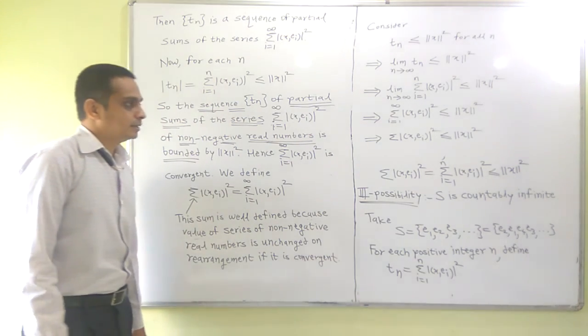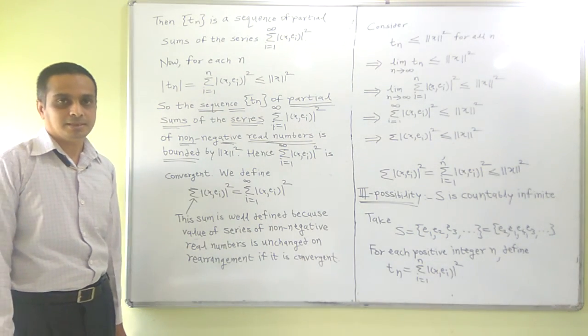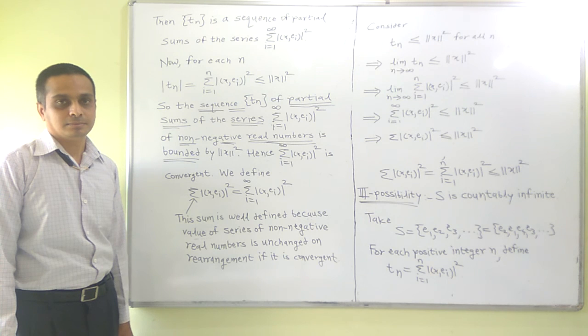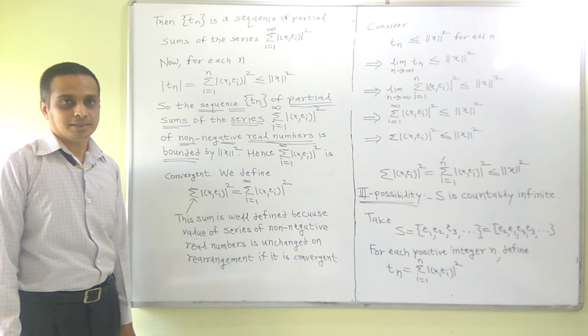This completes the proof of Bessel's inequality in all possible cases. Thank you.